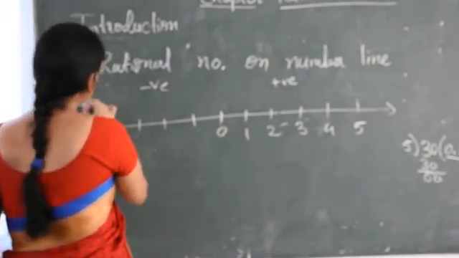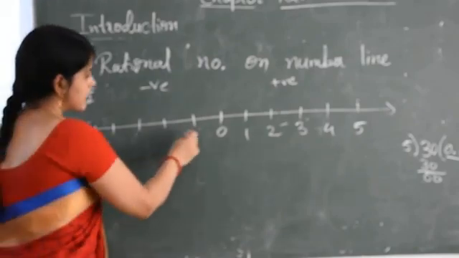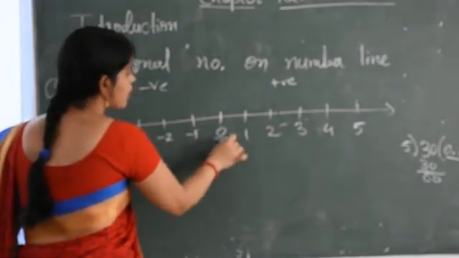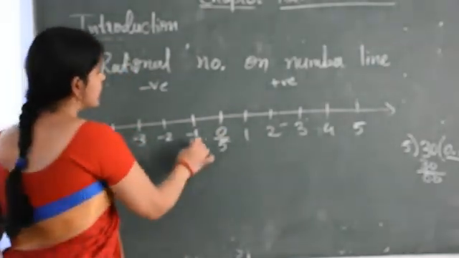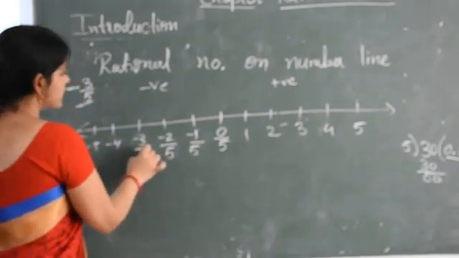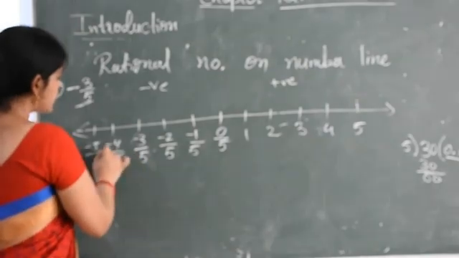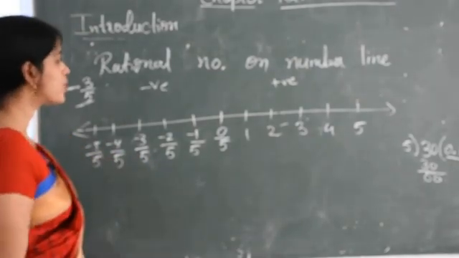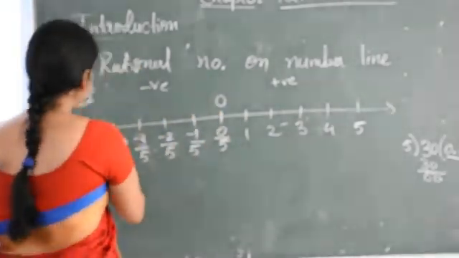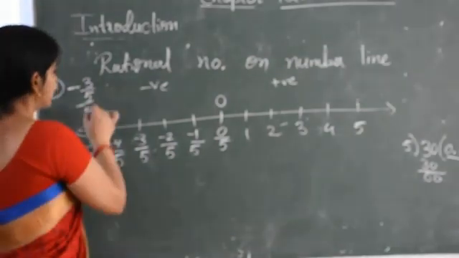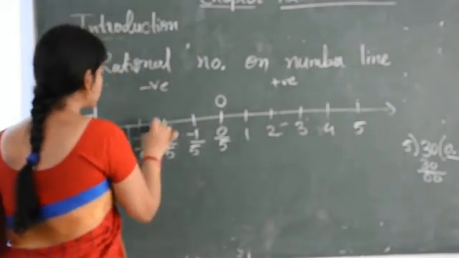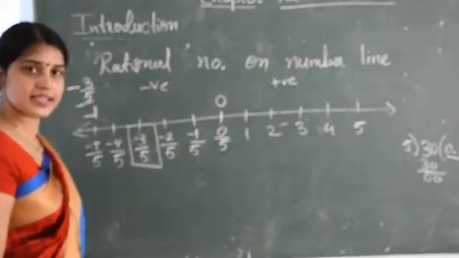Then one by one we have to write the numbers. Like here, first 0 you have to denote as 0 upon 5. Second minus 1 upon 5. Then minus 2 upon 5. Minus 3 upon 5. Minus 4 upon 5 and minus 5 upon 5. Now 0 upon 5 means 0 and minus 5 upon 5 means minus 1. Then what number we have to show here? Minus 3 upon 5. So minus 3 upon 5 you write in the circle.